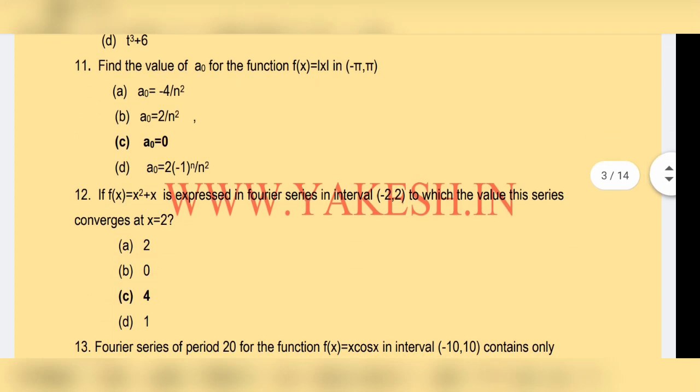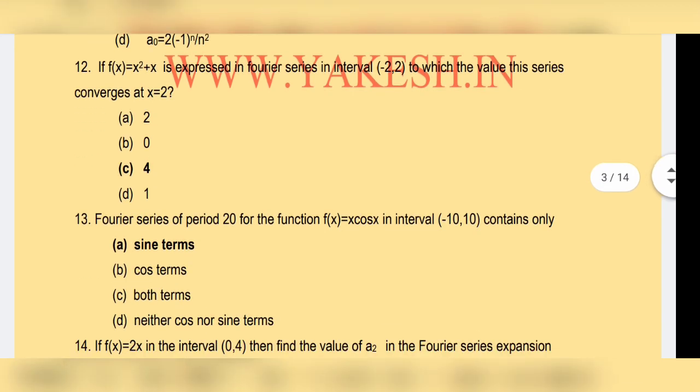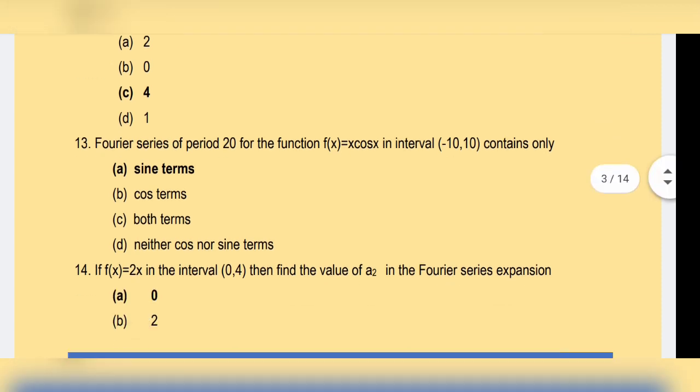Find the value of a0 for the function f of x equal to x in minus pi comma pi. Option C is the correct answer. a0 equal to 0. If f of x equal to x square plus x is expressed in Fourier series in interval minus 2 comma 2, to which value is the series convergent at x equal to 2? Option C, 4 is the correct answer.